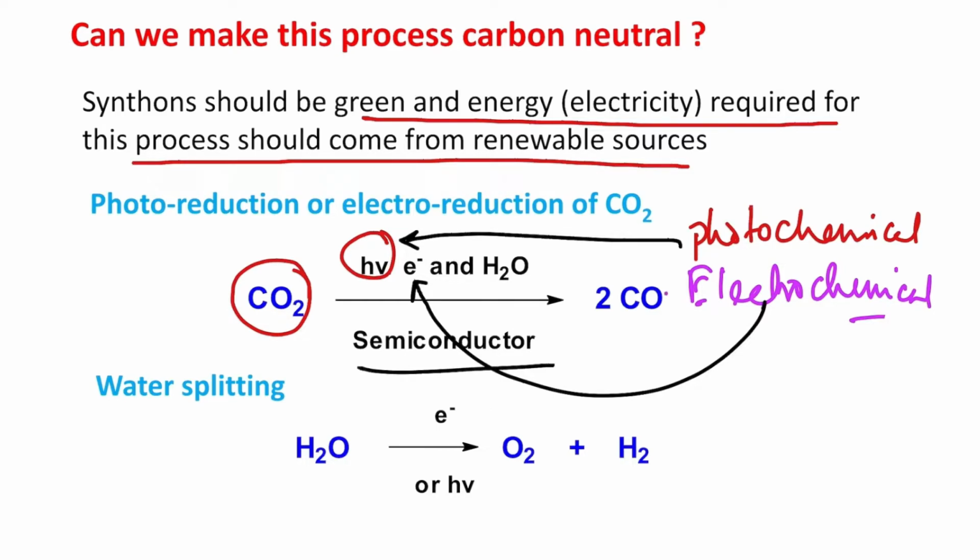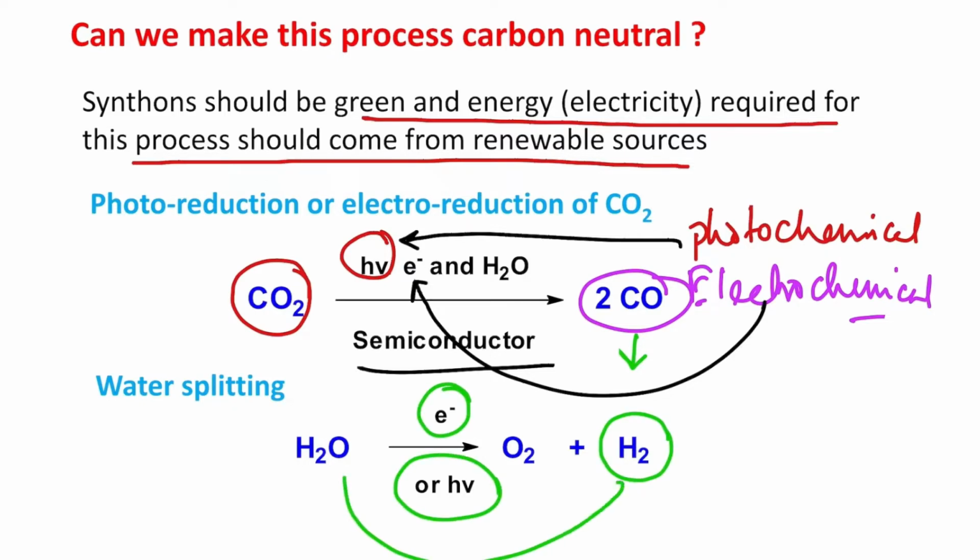If we do this, we will get the carbon monoxide molecule instantly, and since it's a gas, it will come out from the reaction mixture. You can separate it easily. And see, half is carbon monoxide, the other half is hydrogen. How could you get it? We can get it from water splitting. Electrochemical or photochemical, whatever you do, in this way you get the hydrogen.